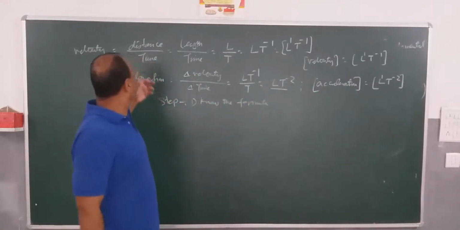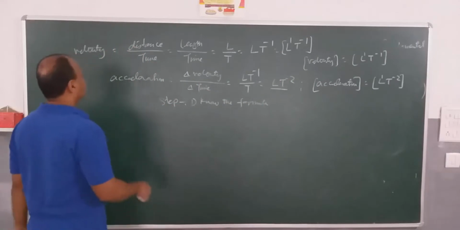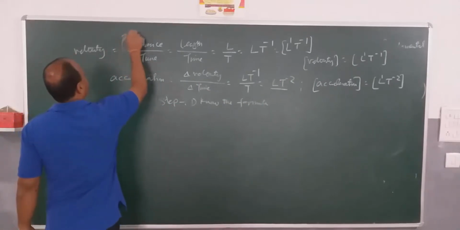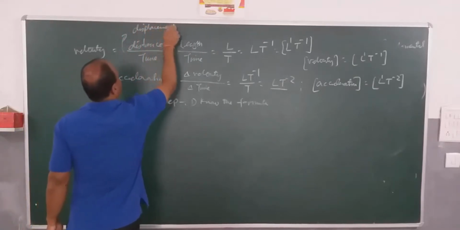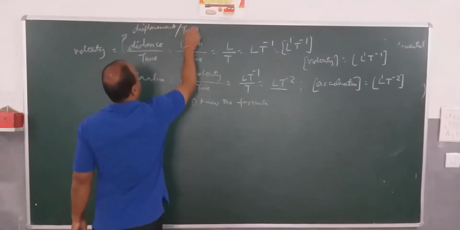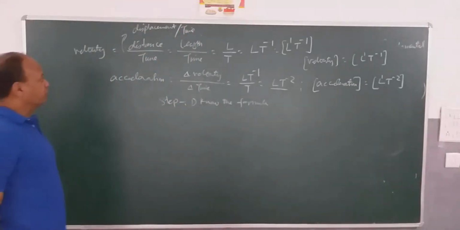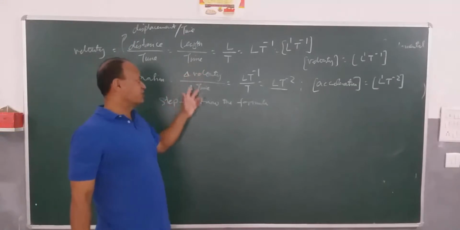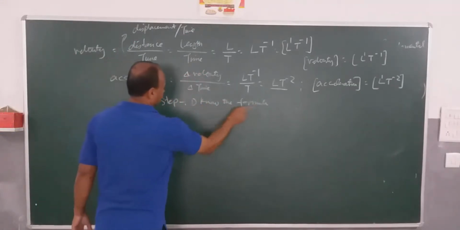Like I said, velocity is equal to displacement upon time. You should know the formula. Acceleration is equal to velocity upon time. You should know the formula.